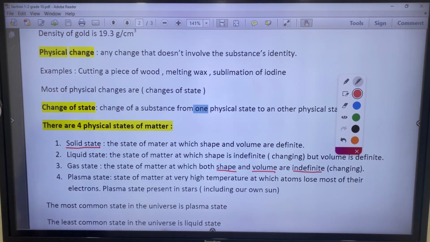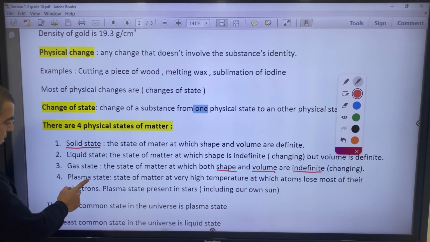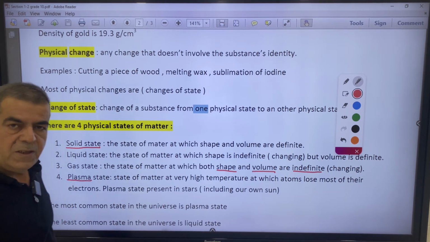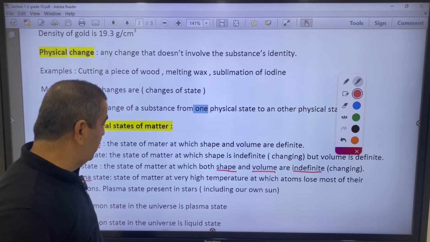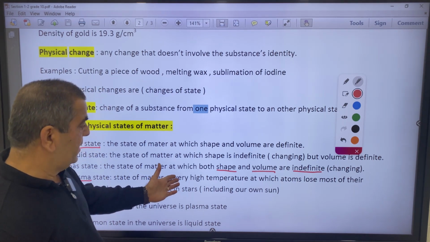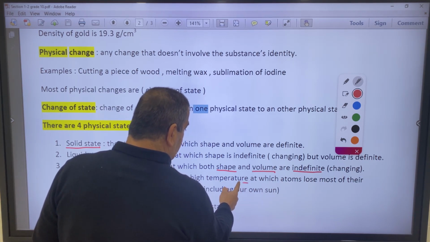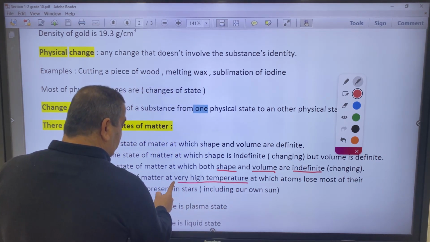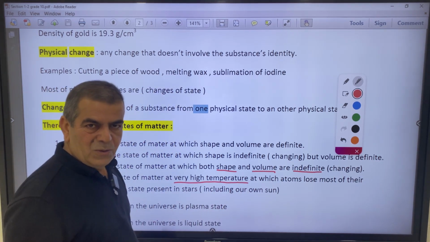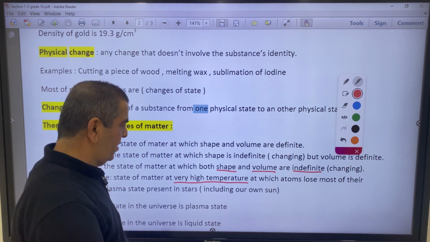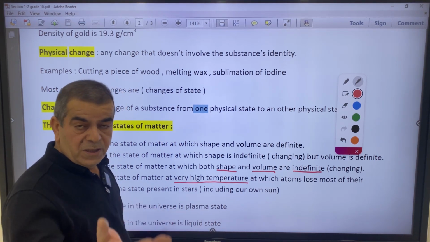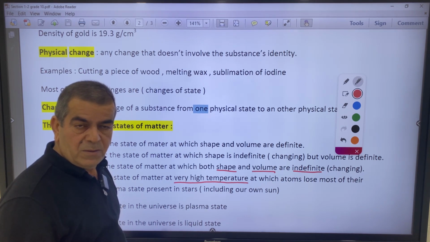The fourth one is the plasma state. Plasma state, not very familiar here on Earth. Why? Plasma state is the state of matter at very high temperature. When we say very high temperature, we don't mean 100 Celsius. We don't mean 500 Celsius. We mean thousands, maybe 10,000.